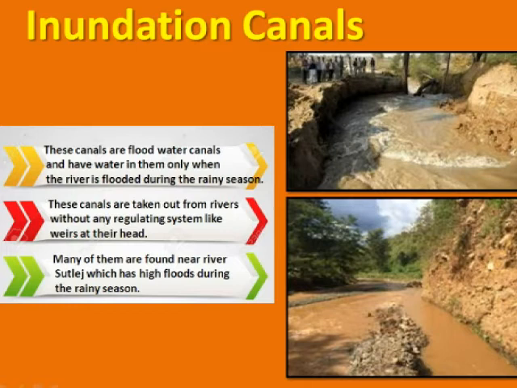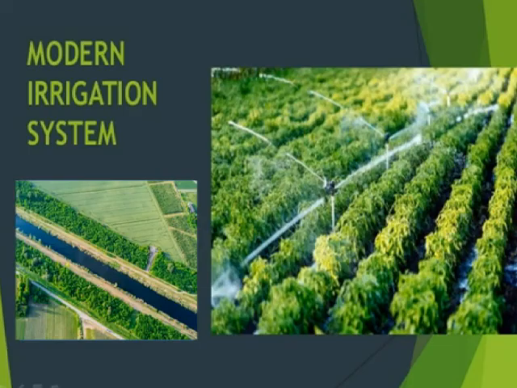But the water of inundation canals is very muddy, as you can see in the picture. Now we will move forward to the next section, which is the modern irrigation methods. Modern methods of irrigation are an improvement over the primitive types, as they are more reliable and provide irrigation whenever needed throughout the year. They are easy to operate and irrigate a much larger area.